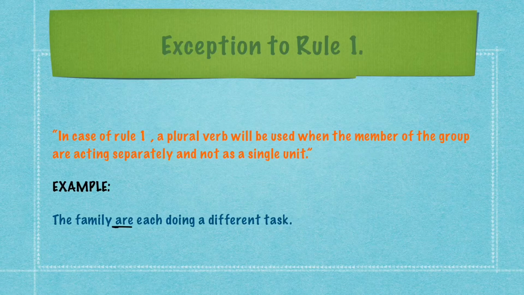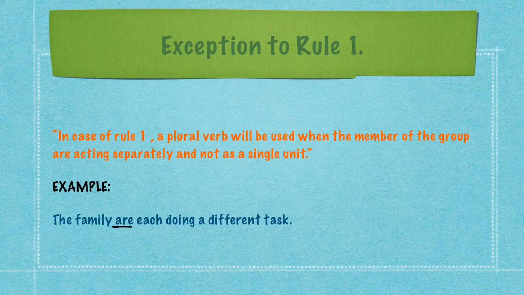Let us discuss the exception case in this. In case of a collective noun in a sentence, we use a plural verb when the members of the group are acting separately and not as a single unit. Now let us discuss an example in this regard. Example: the family are each doing a different task.